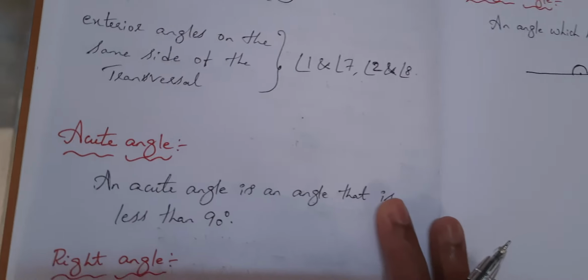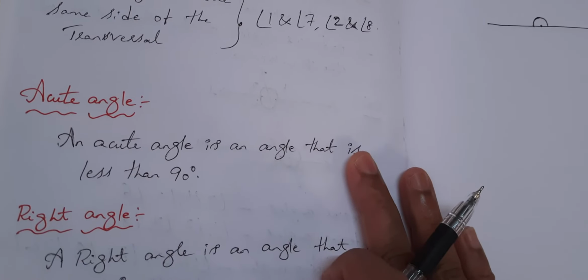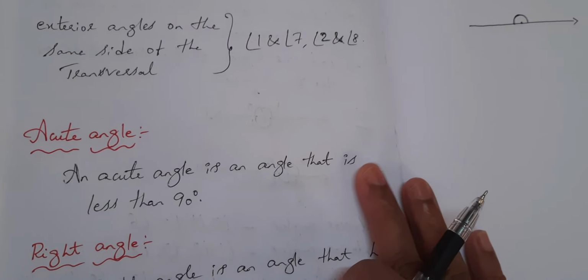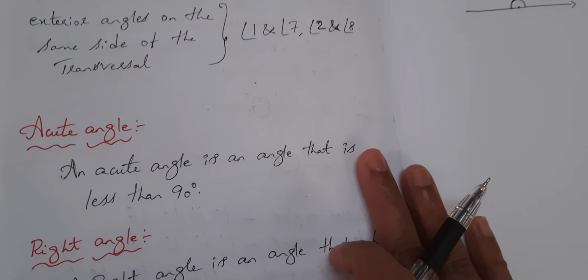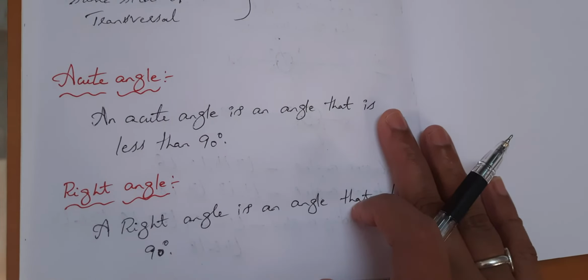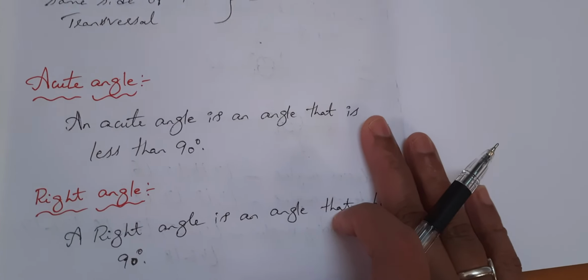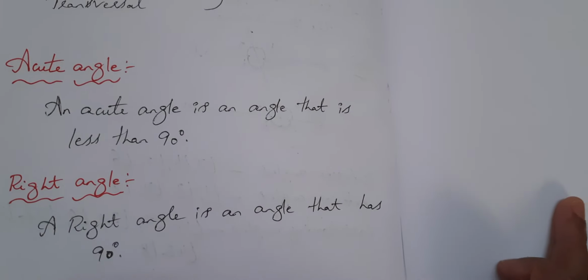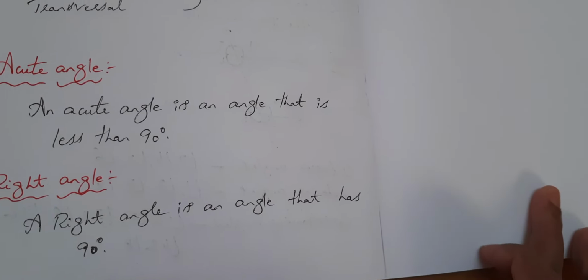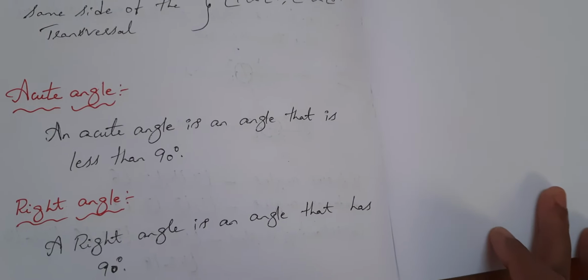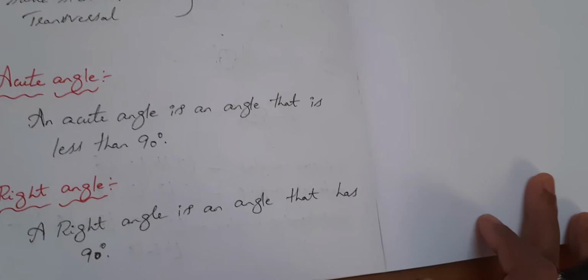Now let's see what is an acute angle. An acute angle is an angle that is less than 90 degrees. When an angle is less than 90 degrees, you call it an acute angle. A right angle is an angle that has 90 degrees. When you have an angle exactly 90 degrees, it is called a right angle.